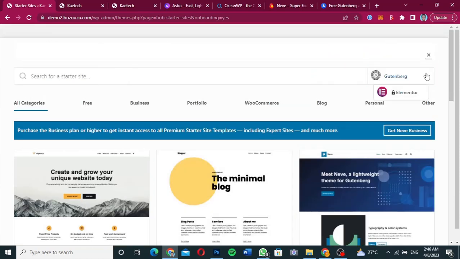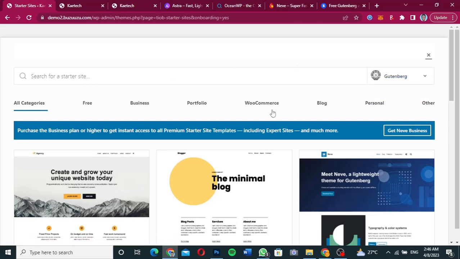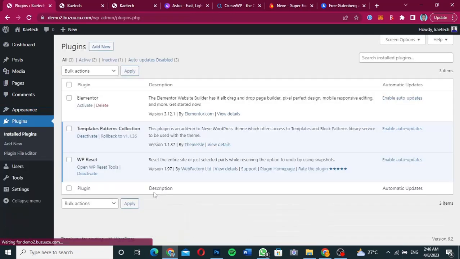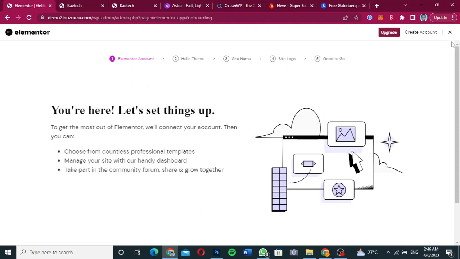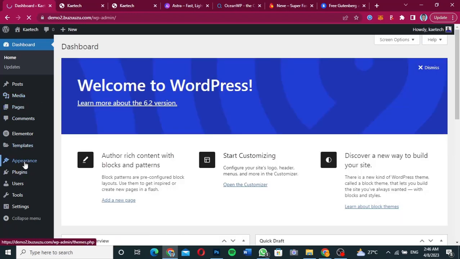So now, as you can see, Elementor is locked over here. Okay, but maybe it's because it's not installed. Now let's close this one, and then search for Elementor and install it. Now Elementor is installed, but I haven't activated it, so I'm going to activate it. Okay, and then see if it will come up as we want it to come up. Okay, so Elementor wants us to go through some onboarding process. I'm going to cancel it because I don't need those onboarding processes. Now I'm going to search for the Neve theme starter template. Okay, so let's move on.